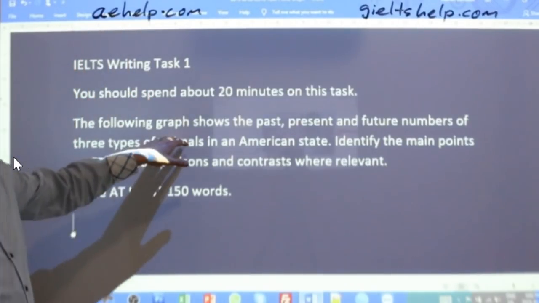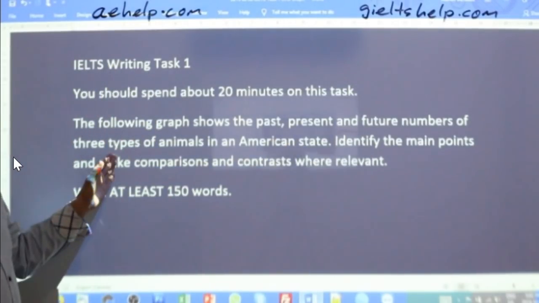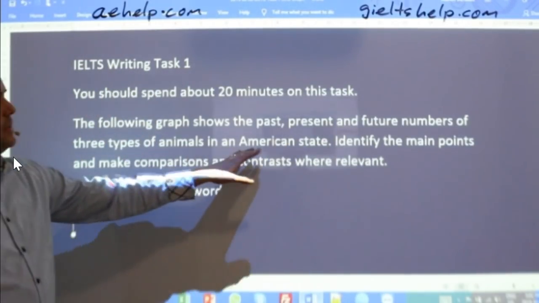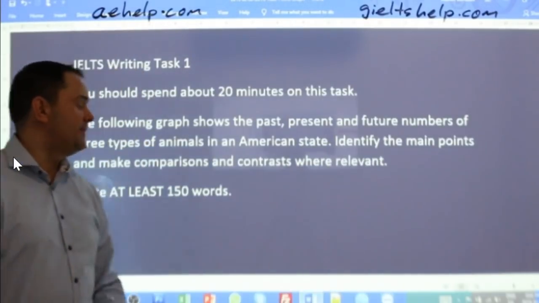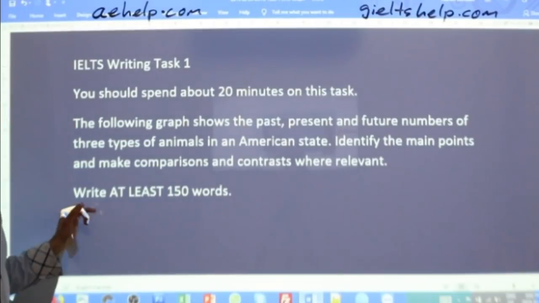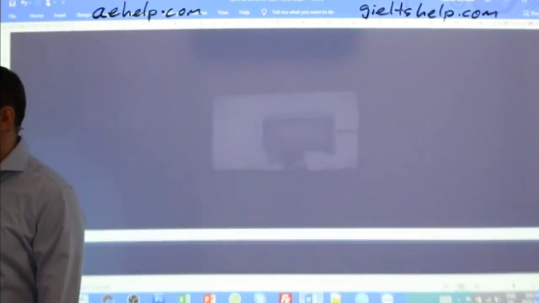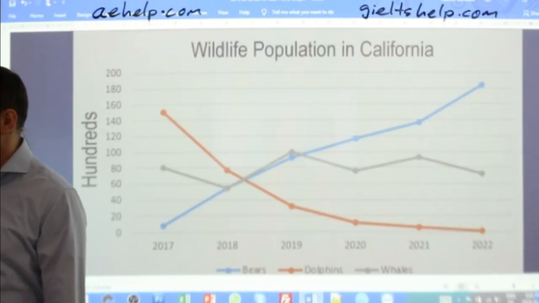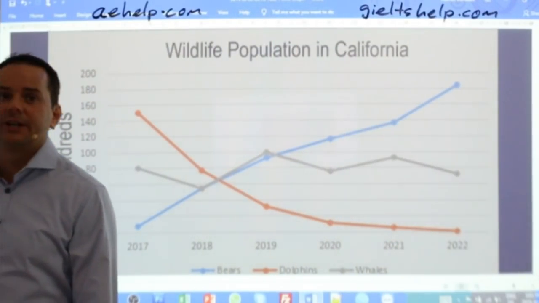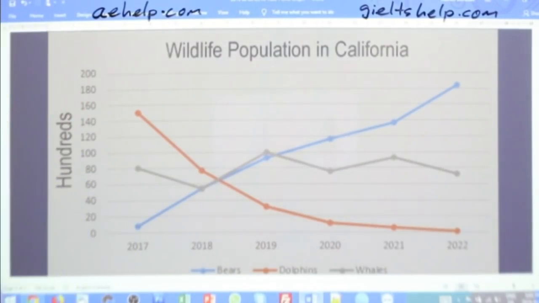The following graph shows the past, present, and future numbers of 3 types of animals in an American state. Identify the main points and make comparisons and contrasts where relevant. Write at least 150 words. Let's take a look at this line graph. Here it is. Hopefully everybody can see that quite clearly.